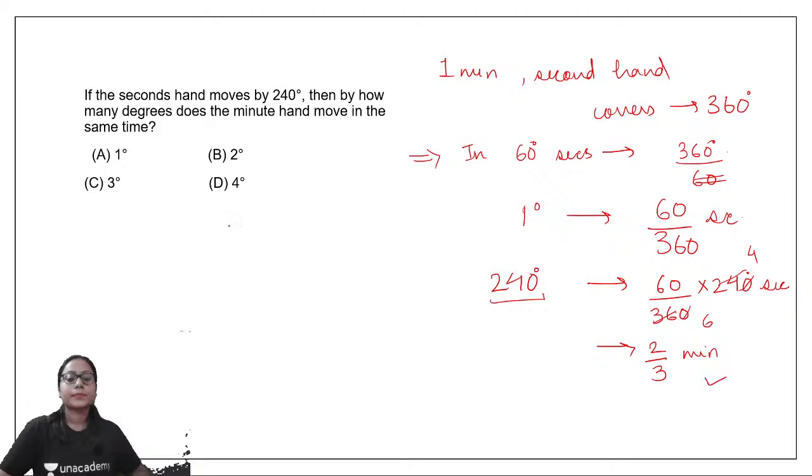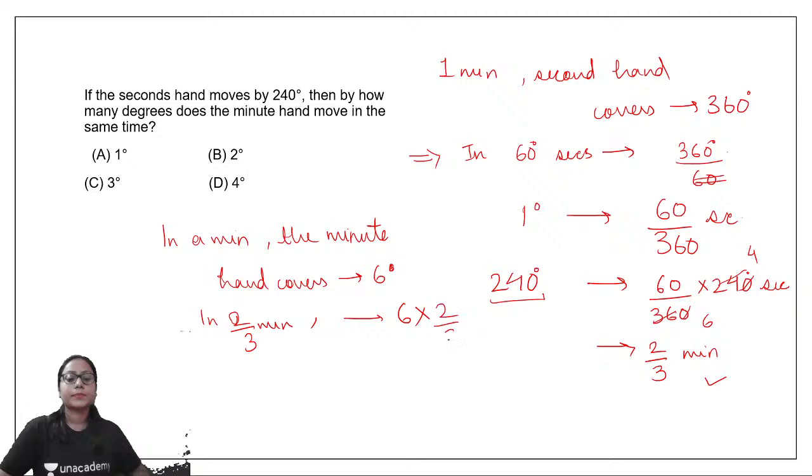All right, now we know that in a minute, the minute hand covers 6 degrees. Right, we've already discussed this in the beginning of the class. So in 2 by 3 minutes, the minute hand would cover 6 into 2 by 3 degrees, which is equal to 4 degrees. So answer to this question would be option D.